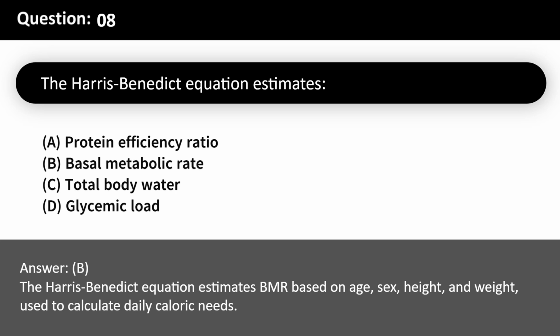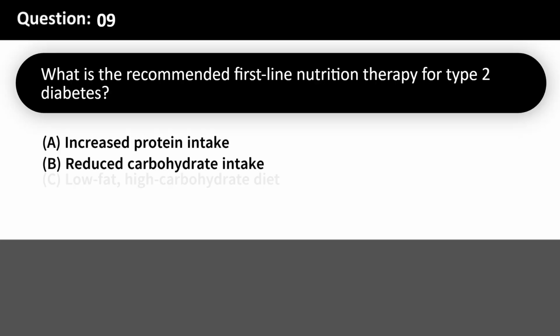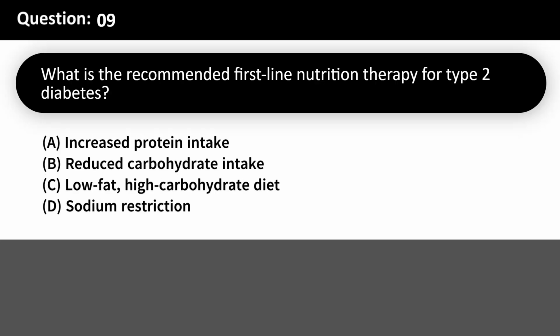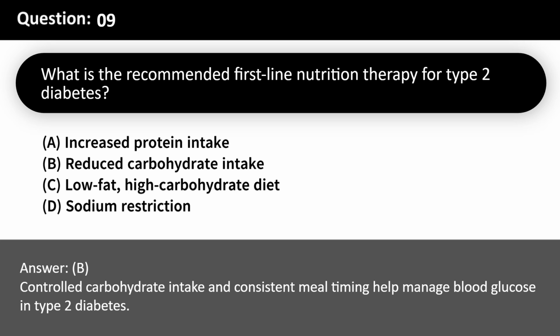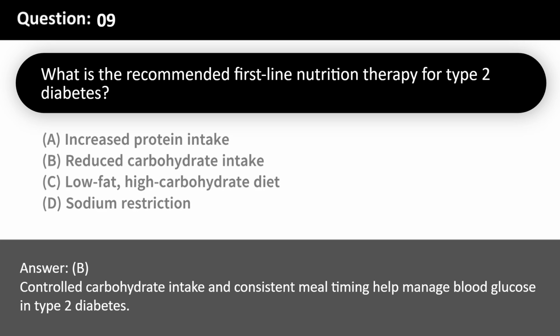What is the recommended first-line nutrition therapy for type 2 diabetes? A. Increased protein intake. B. Reduced carbohydrate intake. C. Low-fat, high-carbohydrate diet. D. Sodium restriction. Answer, B. Controlled carbohydrate intake and consistent meal timing help manage blood glucose in type 2 diabetes.